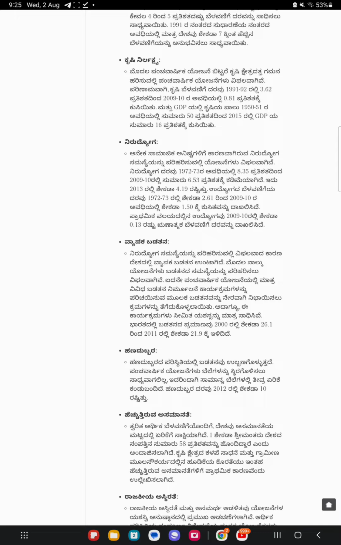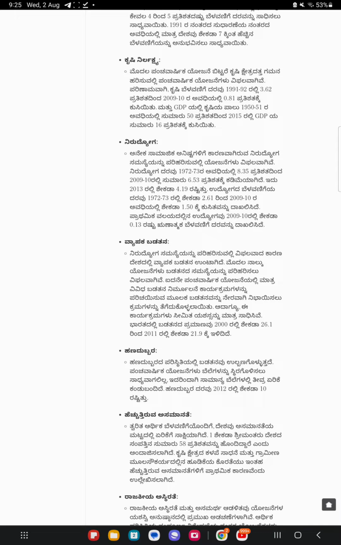Unemployment. The plans have failed to address the problem of unemployment, which is a cause of many social evils. The unemployment rate has marginally reduced from 8.35% during 1972-73 to about 6.53% in 2009-10. It was about 4.19% in 2013. The growth rate of employment has recorded a decline from 2.61% in 1972-73 to 1.50% during 2009-10. The employment in the primary sector recorded a negative growth rate of 0.13% in 2009-10.